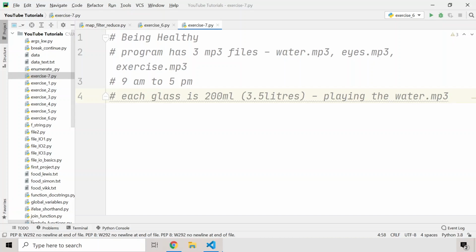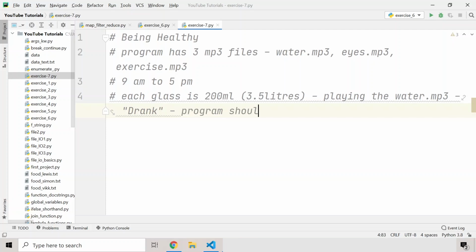And after that, the user has to enter an input to show the program that he has completed drinking water. So the user has to write drank inside the console right here, in order to notify the program that he has drunk his 200 ml of water. And after he types drank, the program should stop playing the sound, and after that it should keep on running, it should not terminate.